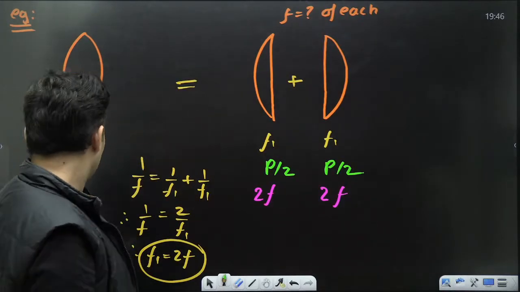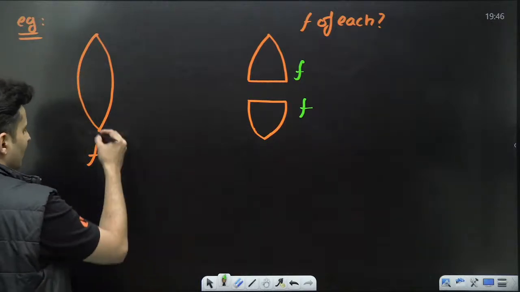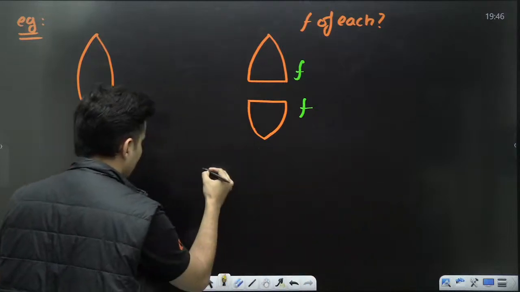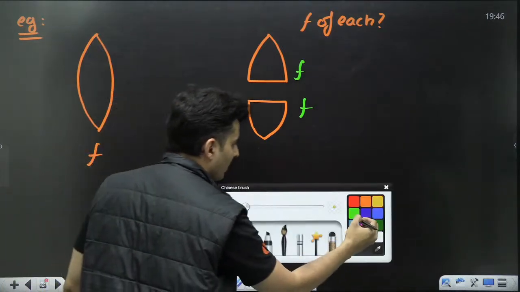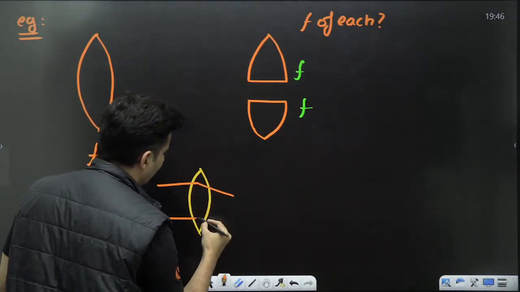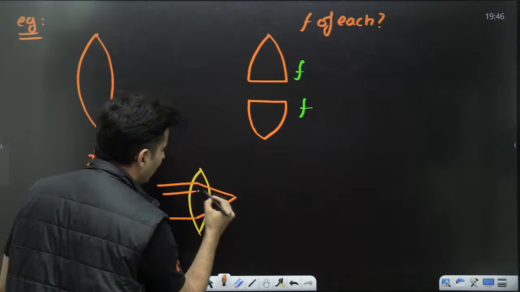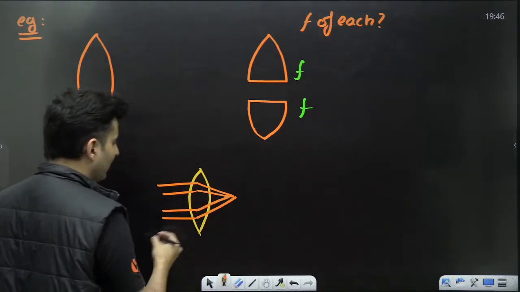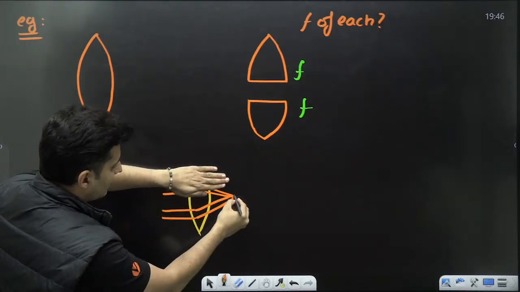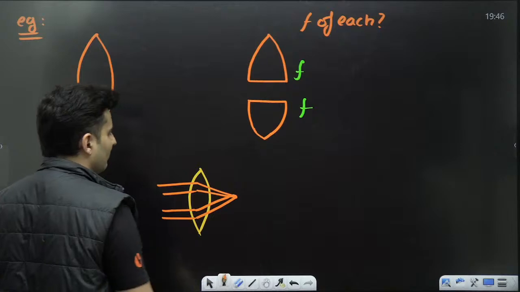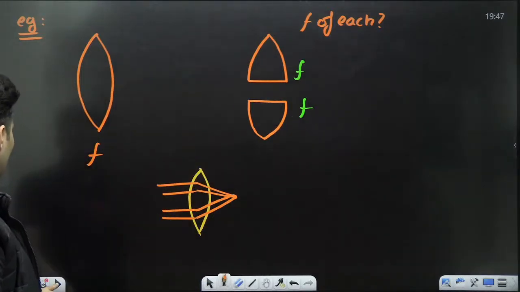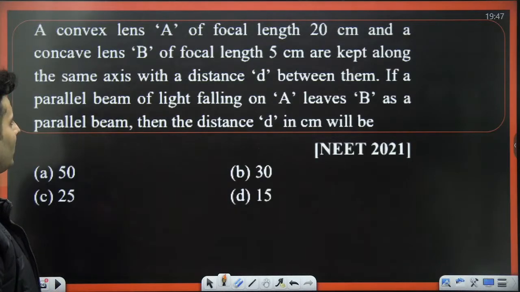When you cut it like this, nothing changes because the rays passing through the lens, whether you take the rays going from the top or from the bottom, will eventually meet here. So whether you take this part or the lower part, the image will be formed at the same point. So focal length will not change. That's why the answer is the same. Very nice. Cool. So let's do a question coming up on your screen.